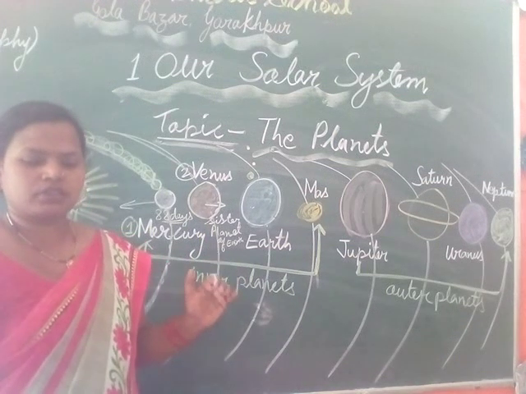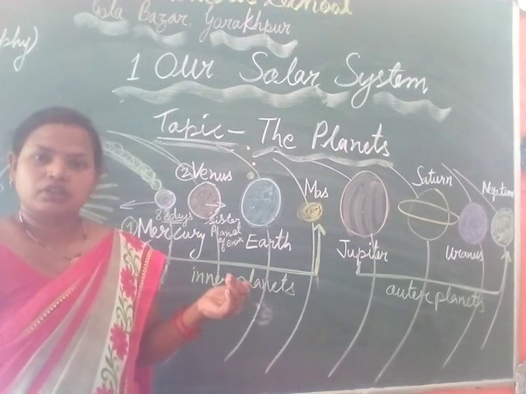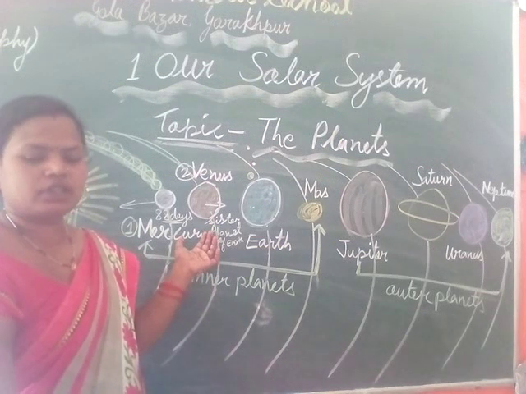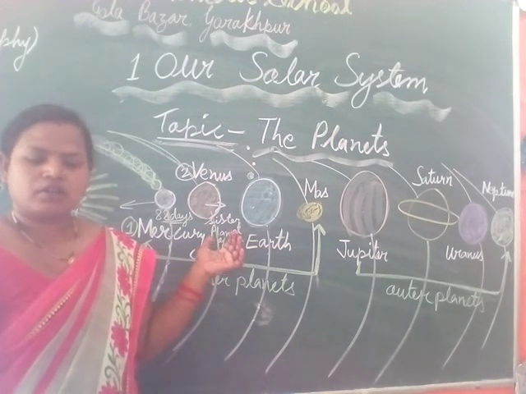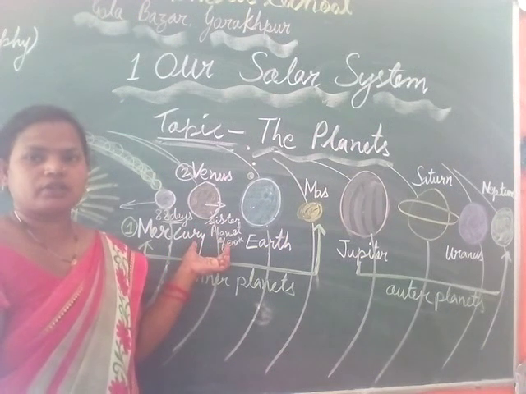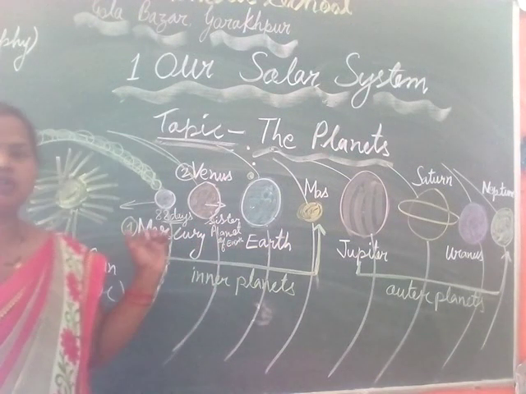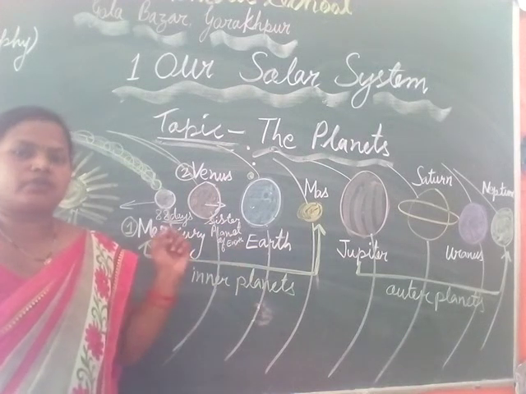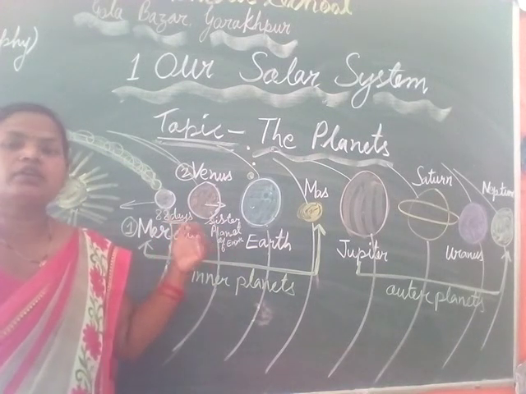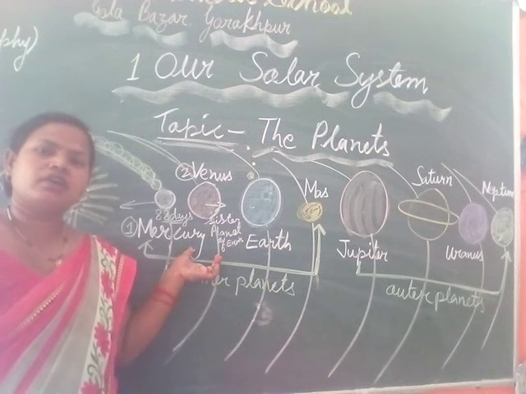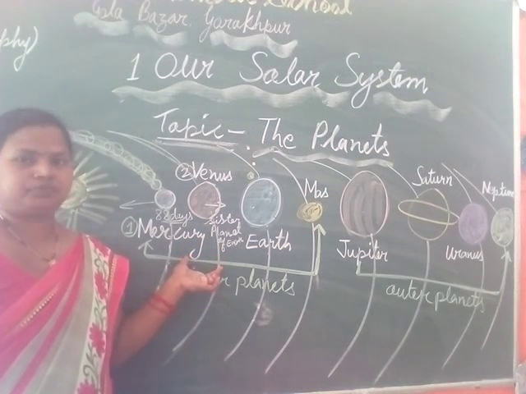And the next thing about Venus is that it is an early moving planet. In the morning or in the evening, it is early. It appears early in the morning and also early in the evening. So this is also called the morning star and the evening star.